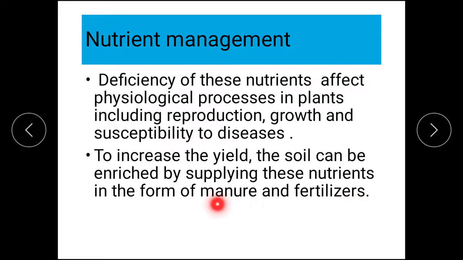So you can give these nutrients to the plants in the form of manures and fertilizers, right? You are supposed to take care. If the soil is deficient in nitrogen, you are supposed to give manures and fertilizers which are rich in nitrogen only, not otherwise, right? This is something you must know.